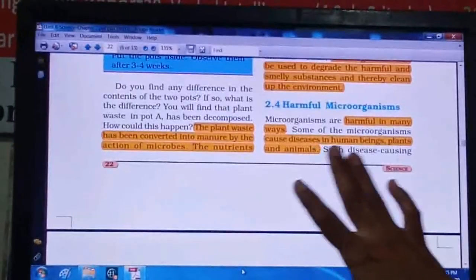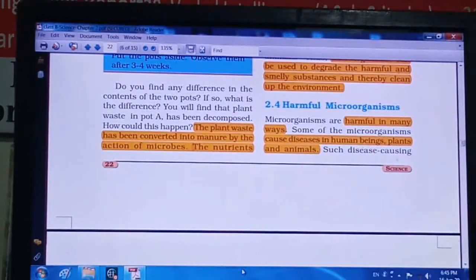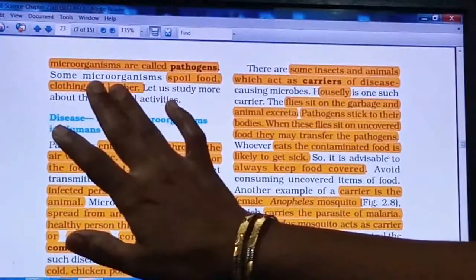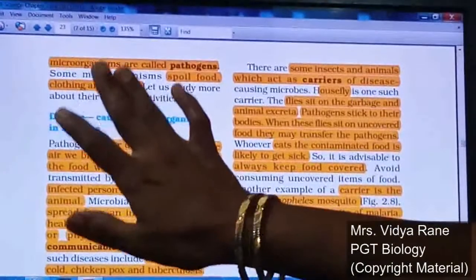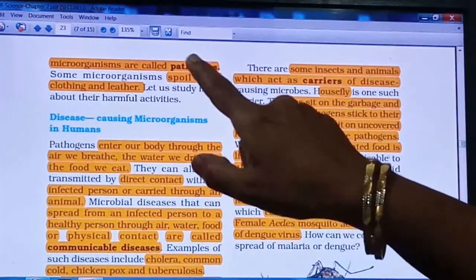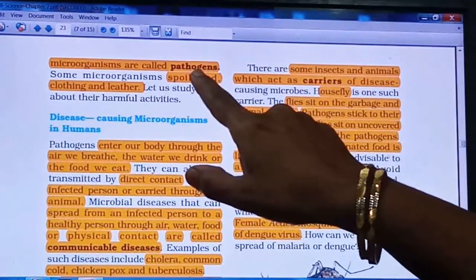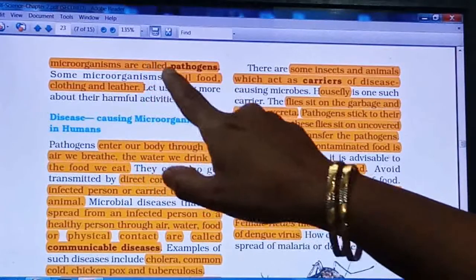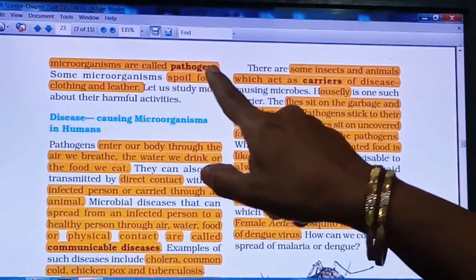See here, harmful microorganisms cause diseases to human beings, plants and animals. On the next page, the microorganisms which cause diseases, right? These disease causing microorganisms are called pathogens. So what is the definition of pathogen? Disease causing microorganisms are called pathogens, right?